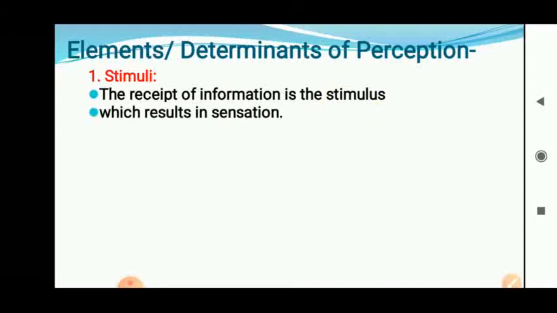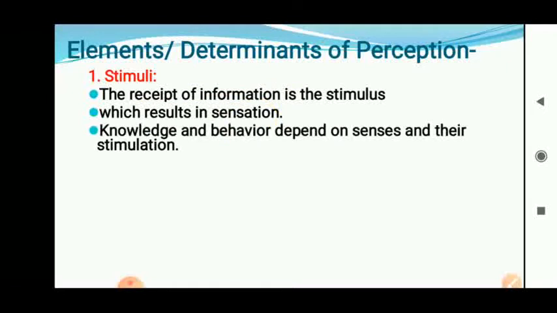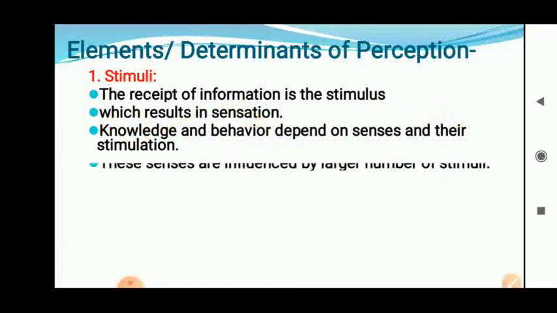Okay, that is the first component, which results in sensation. That means after receiving the stimulus, after receiving information, we get the sensation, we get the meaning. Knowledge and behavior depend on the senses and their stimulation. Whatever knowledge we gain, whatever actions we do, behavior, that means action, depends upon the senses and their stimulation. Senses means whatever information we receive, on that basis our knowledge and our behavior depend.